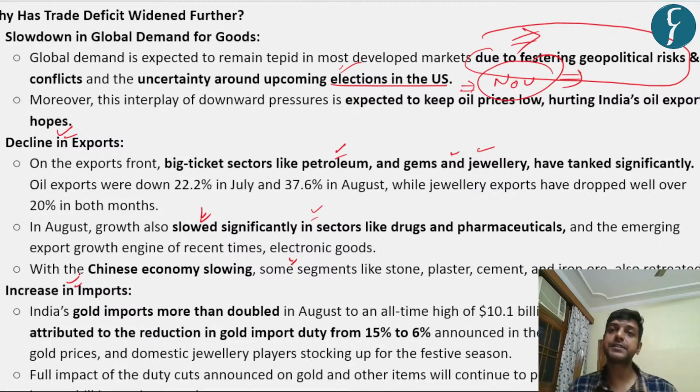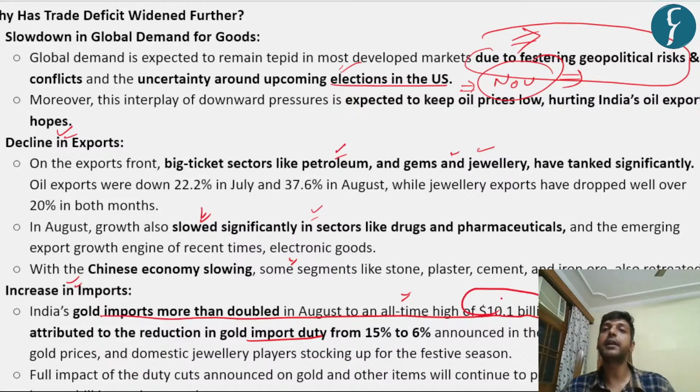Increase in imports: I have told you already that gold has a cultural affinity in India. At the same time, in the recent budget, the import duty has been reduced from 15% to 6%, and that led to a surge in the demand for gold, leading to a doubling of imports in August to an all-time high of around 10.1 billion. It means that gold is putting a lot of strain on our balance of payments, right?